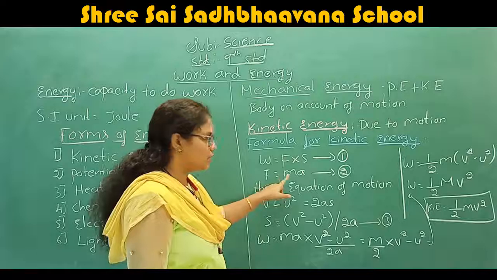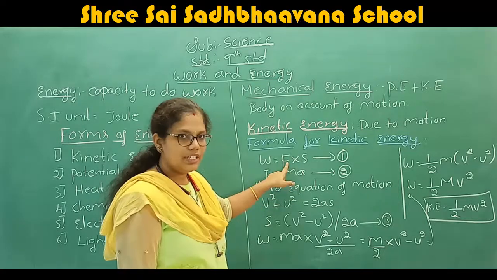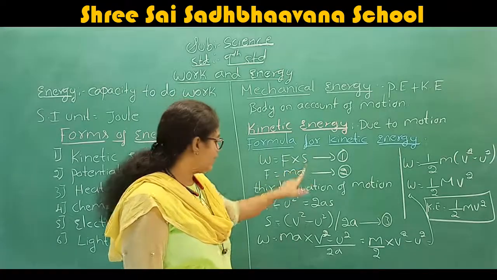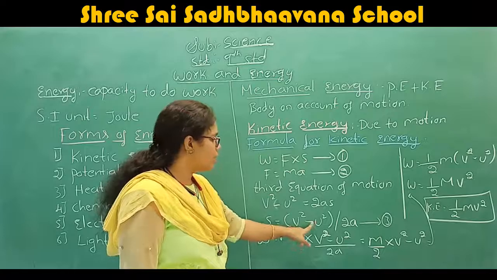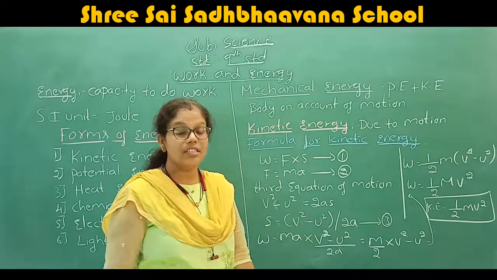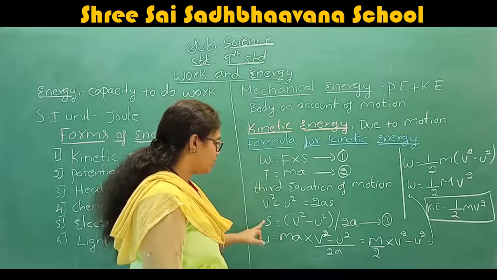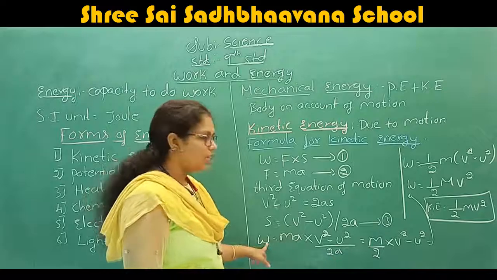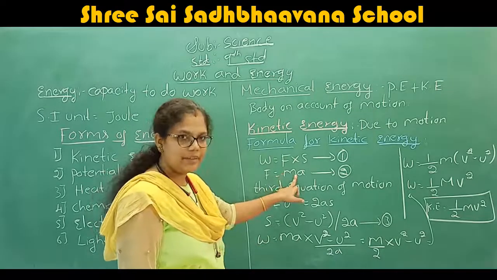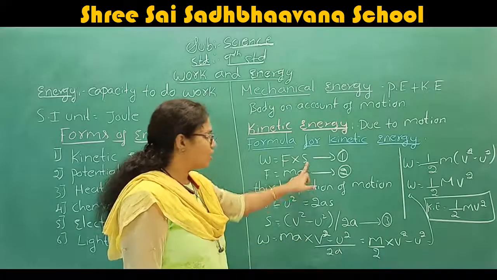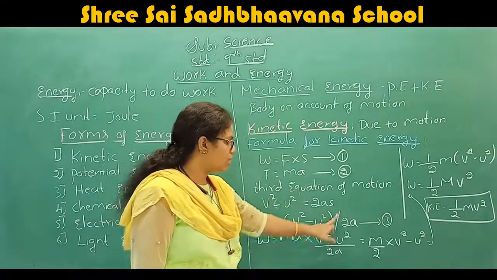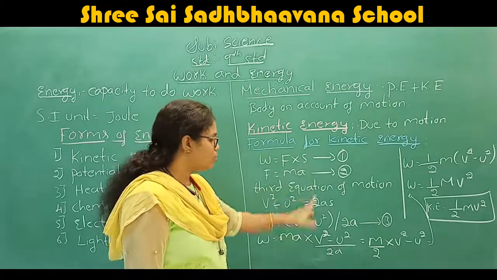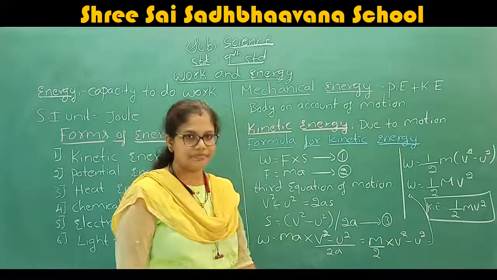Equation number 2 is F equals ma. Here in F you want to put ma. And in the S, you want to put v square minus u square by 2a. Just put equation number 2 and equation number 3 in equation number 1. Therefore, W is equal to F, that is ma, into S, that is v square minus u square by 2a.